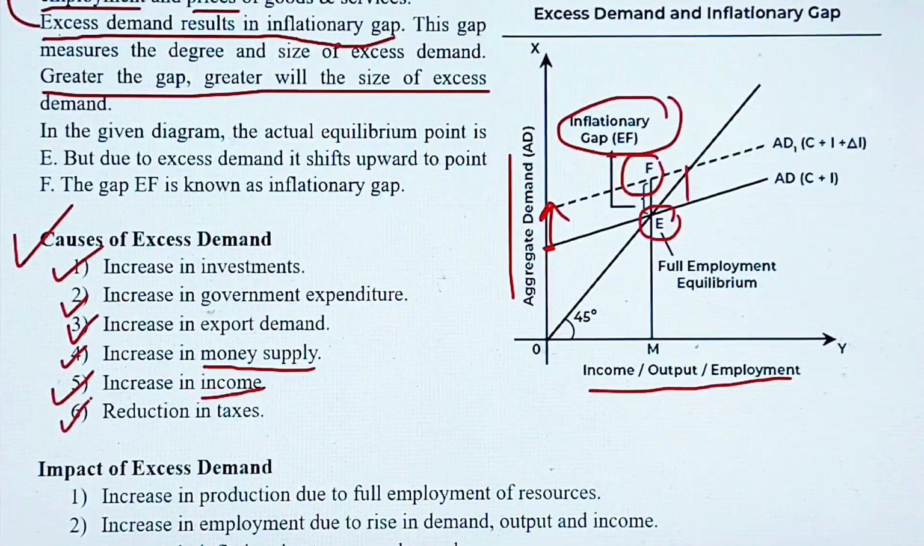And sixth point is reduction in taxes. अगर जैसे अभी इंडिया में जीएसटी है, मेन टैक्स, तो ये अगर डिक्रीज कर देती है गवर्नमेंट तो ऑब्वियसली the people will be attracted towards buying more and more of goods and services, है ना। So these are the few causes of excess of demand.